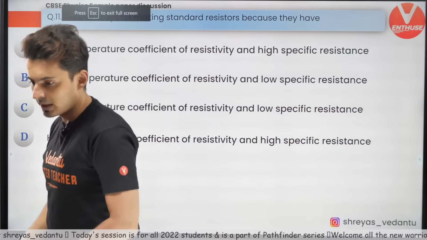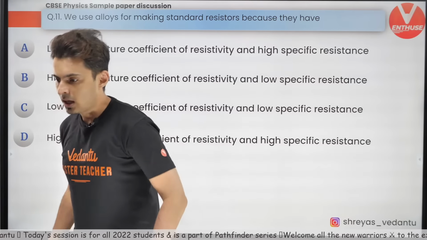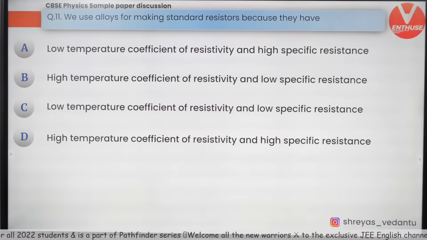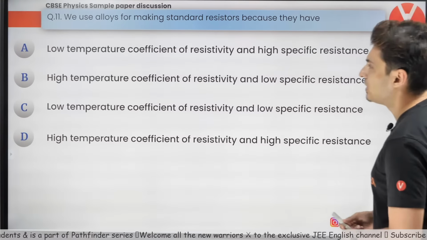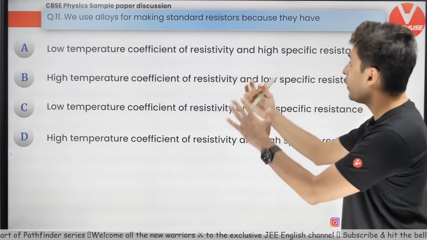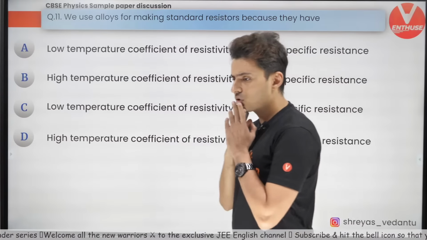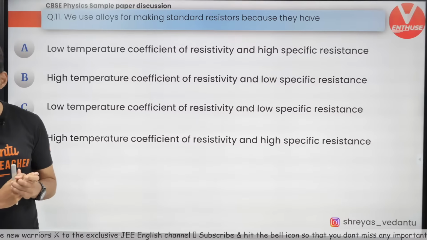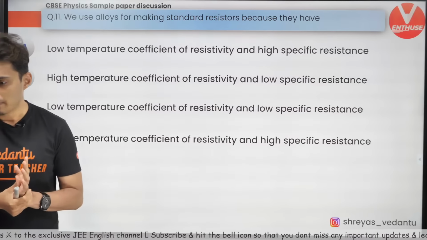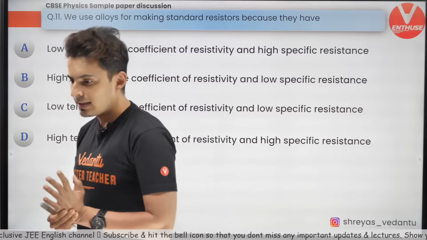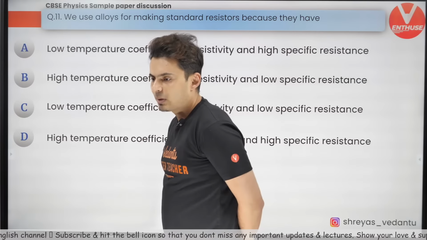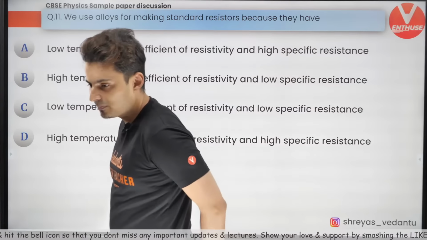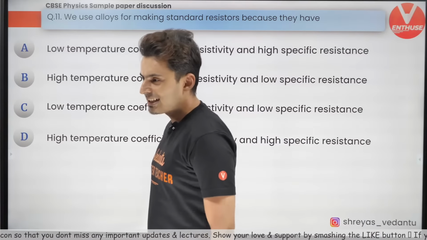Okay, all right, let's get moving to the next one. We use alloys for making standard resistors because they have... Why do we use alloys for making resistors? What is the speciality about it? Come on, think about it. Let's see. Good evening, Arpan. Welcome aboard. Some of you are saying A, some of you are saying C.